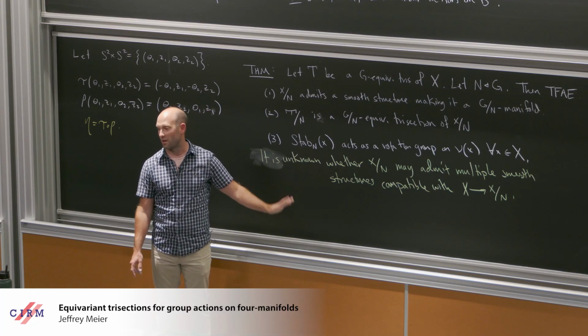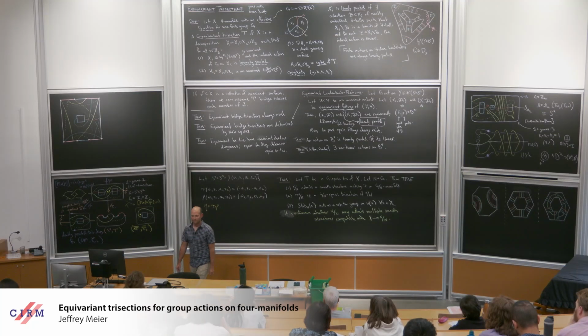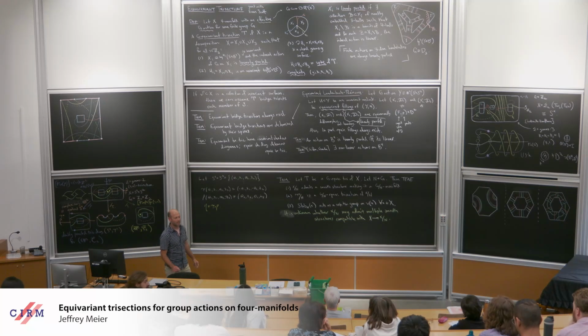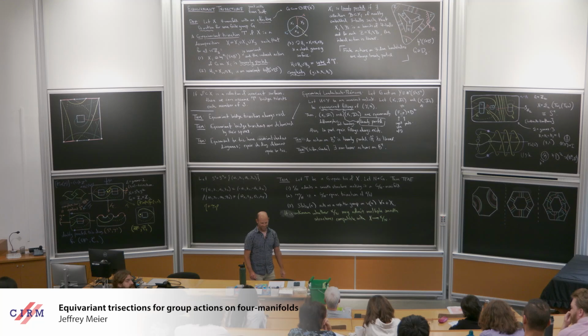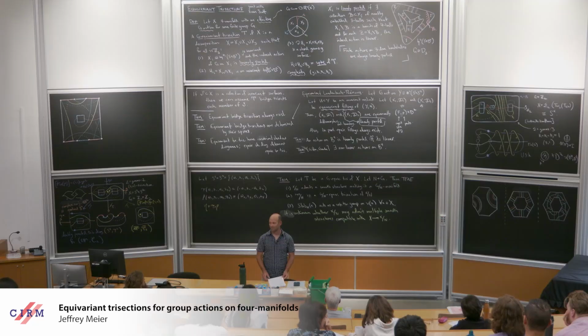But whether it could admit other smooth structures that pull back to the same smooth structure upstairs is apparently not even known. And did they figure it out in the Z mod 2 case? They did figure it out. Who's they, remind me? Hambleton and someone else. They have an appendix in one of their papers that talks just about the Z mod 2 case.